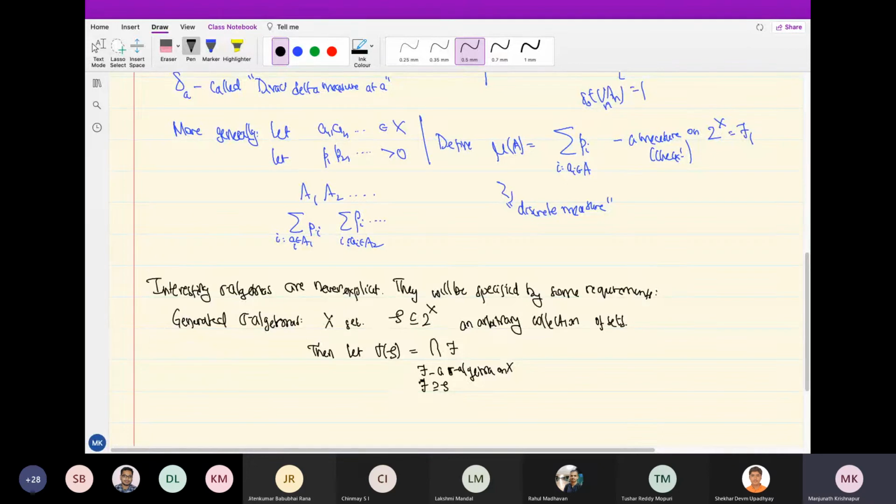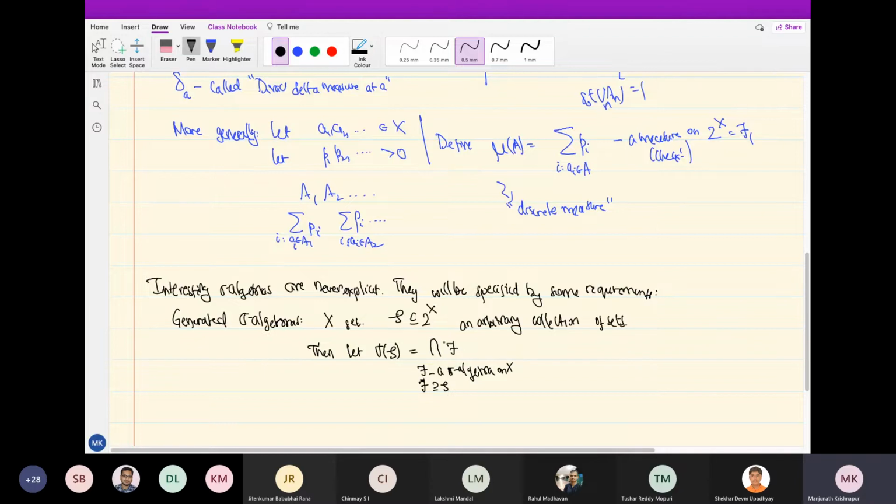For example, in the real line, I may want all intervals to be in my sigma algebra, but the intervals themselves will not form a sigma algebra. Just taking all intervals, that is not closed under complements, for example. But my requirement is I certainly want intervals. So S is here my collection of all intervals maybe. So what I say is that you could look at all sigma algebras which contain intervals.